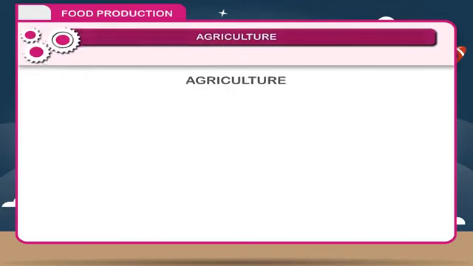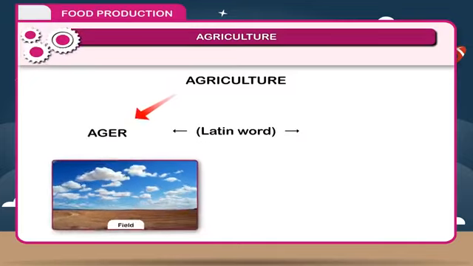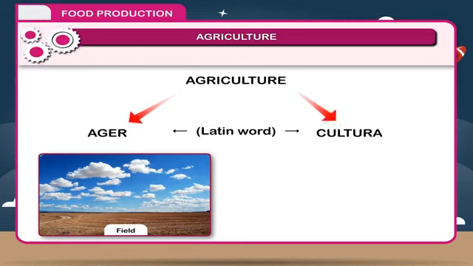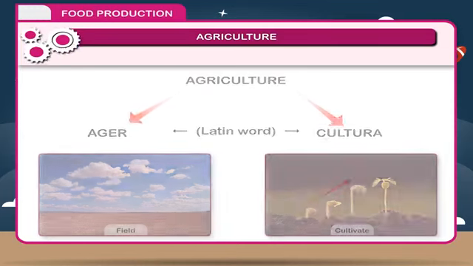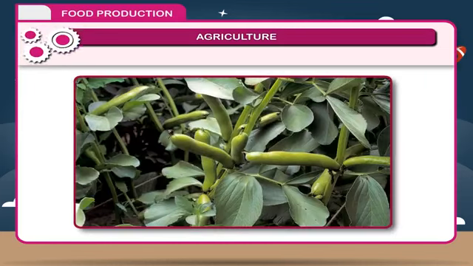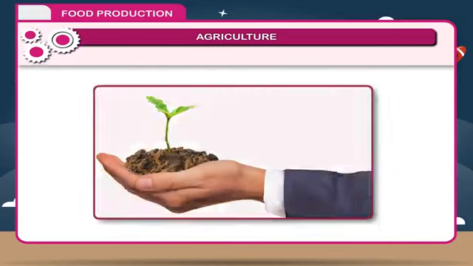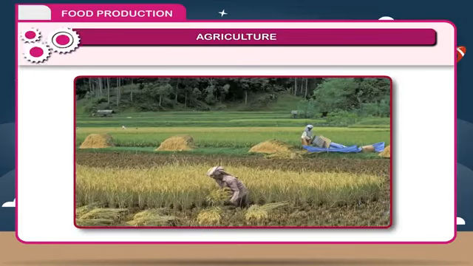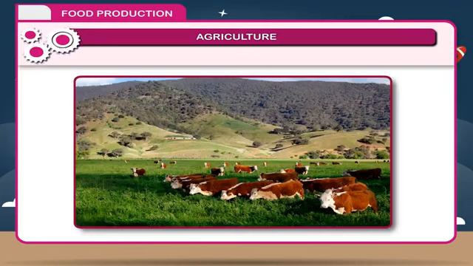Agriculture. The word agriculture is derived from the Latin word ager, meaning field, and cultura, meaning to cultivate. Thus, agriculture is the science of managing growth of plants for human use. Broadly, it includes cultivation of the crops, management of soil, growing and harvesting the crops, and breeding of domestic animals.